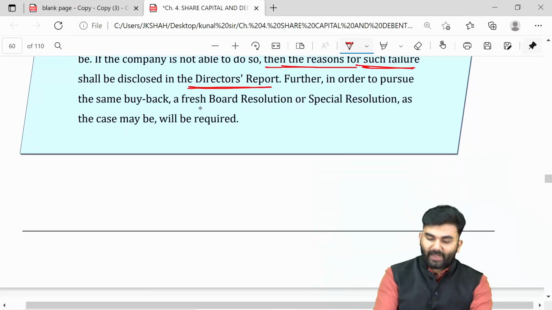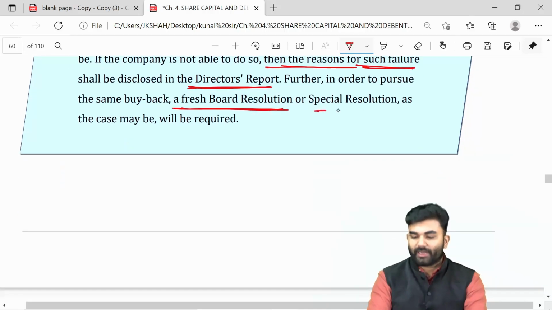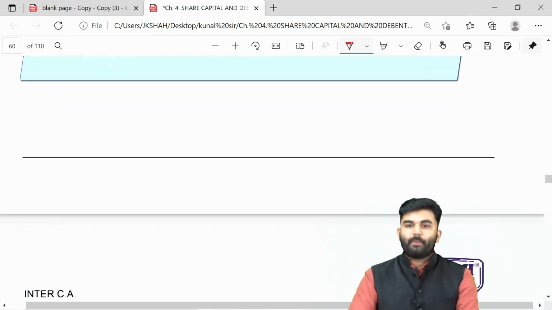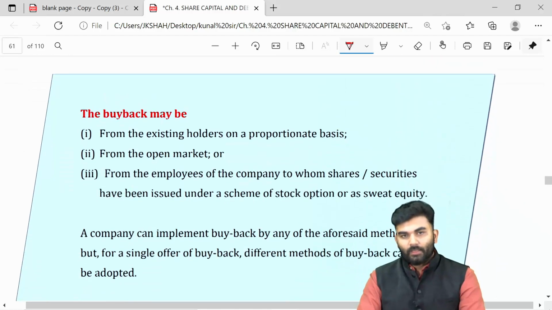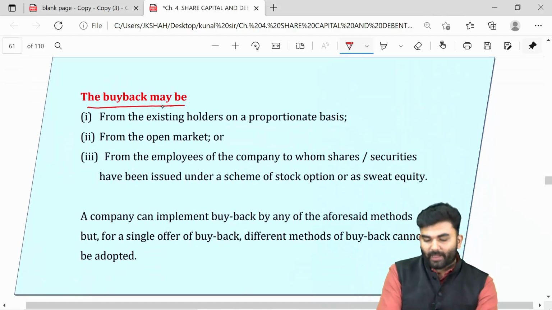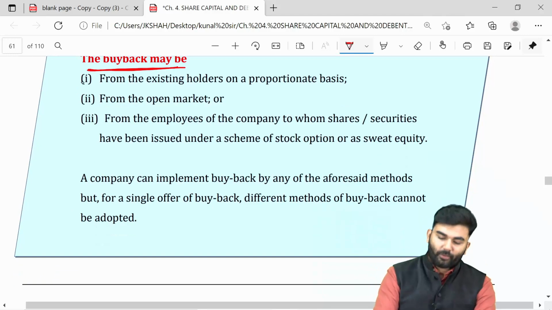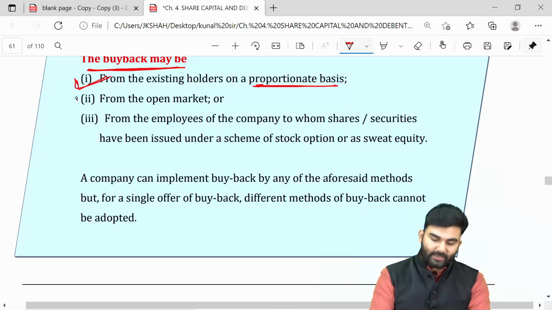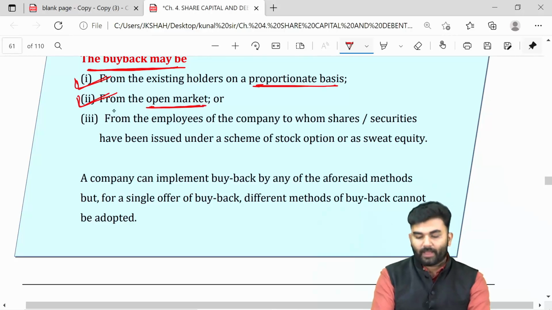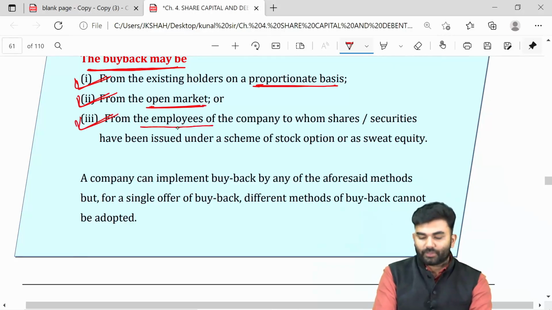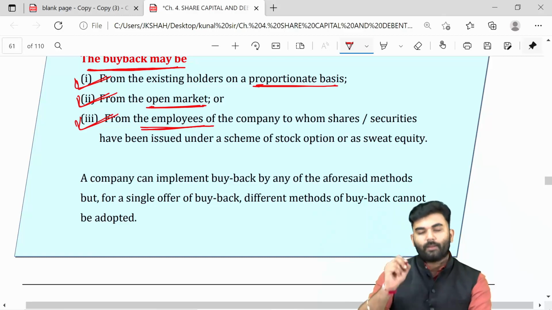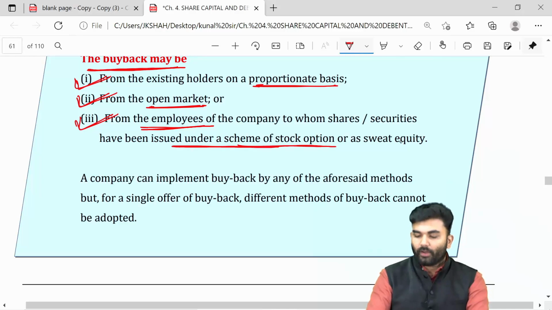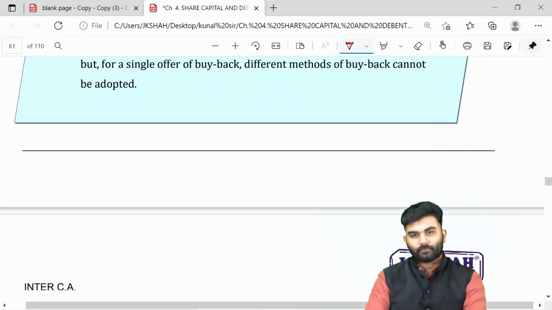In fact, a fresh board resolution or a fresh special resolution will be required in order to complete the balance procedure. Whenever the company wants to go for a buyback, the company can buy back either from its existing shareholders on proportionate basis, or else the company can buy back from the open market, or else the company can approach its employees to whom the company had issued the shares under ESOP schemes or under sweat equity shares.